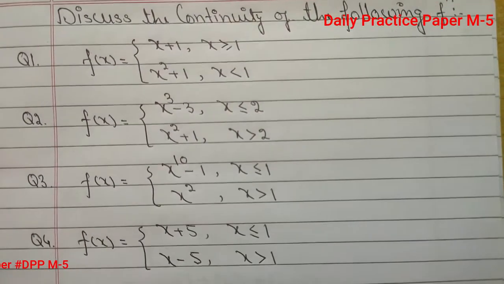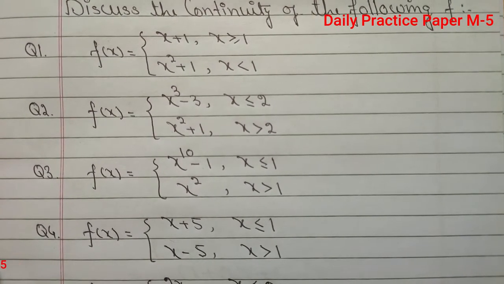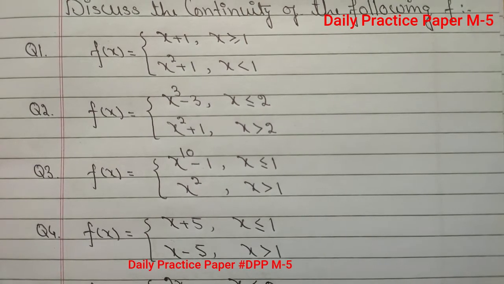In question number 2, f(x) is equal to x cube minus 3 for those values of x which are less or equal to 2 and the value of f(x) is x square plus 1 for those values of x which are greater than 2. For solution of question number 2, we will again do left hand limit, right hand limit, value of the function at x is equal to 2. If all are equal, then we can say that the given function is continuous at x is equal to 2. Otherwise, it is discontinuous at x is equal to 2. If it is so, then we can say that x is equal to 2 is the point of discontinuity.